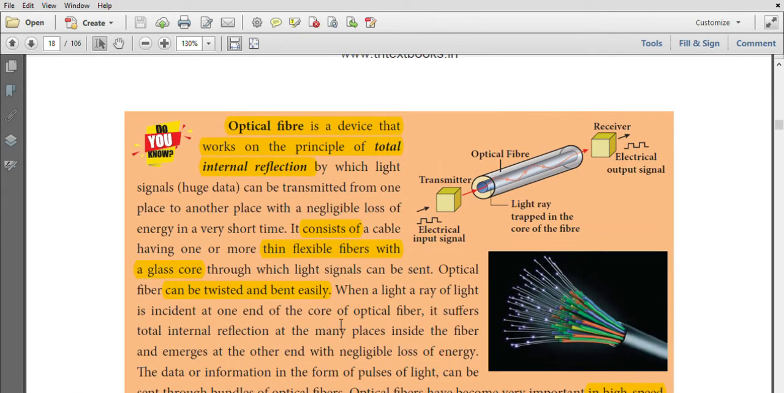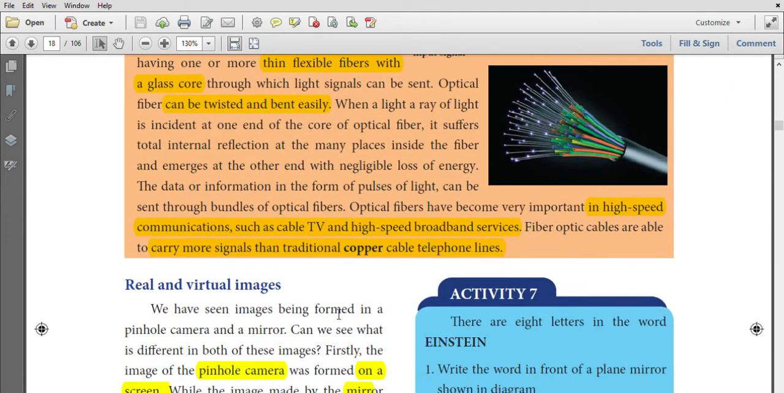Optical fiber. Optical fiber is a device that works on the principle of total internal reflection. It consists of a cable of thin flexible fibers with a glass core. The fiber can be twisted and bent easily. In high-speed communication such as cable TV wire and high-speed broadband service wire, optical fiber is used. Optical fiber carries more signals than traditional copper cable telephone lines.